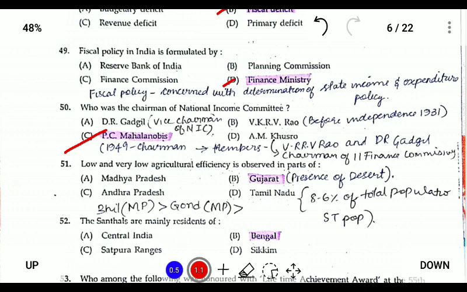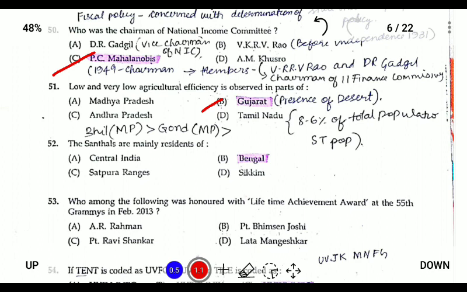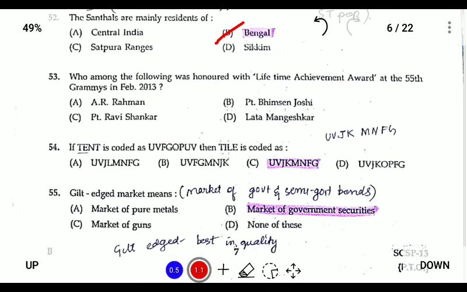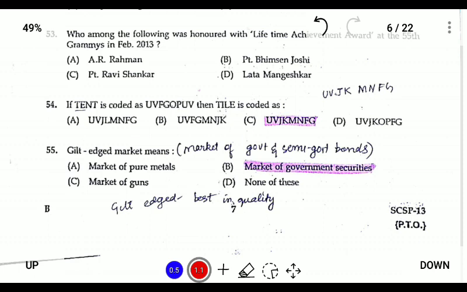Next, 51: the very low agriculture efficiency is observed in Gujarat, because of the presence of desert. Next, the Santals are main residents of Bengal. So in Bengal there are many Santals. Next, gilt edge market means government securities.